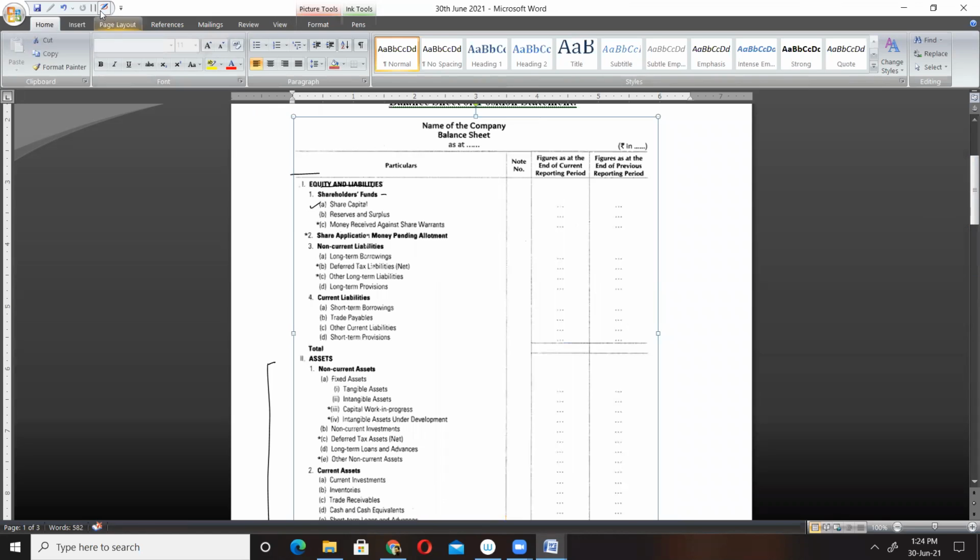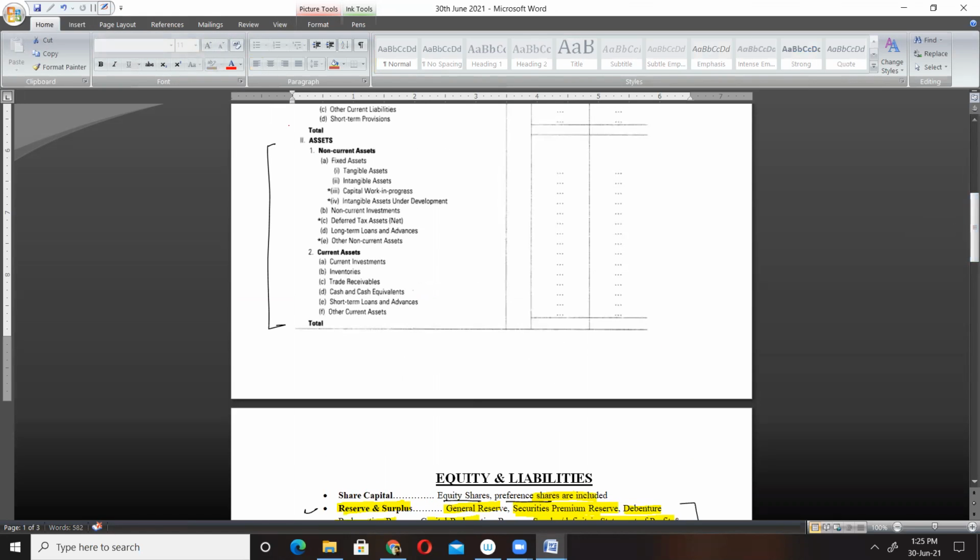Chalo. So we have here the asset side. In the asset side we have non-current and current assets. Under non-current assets we have fixed assets. Under fixed assets we have tangible, intangible, capital work in progress, and intangible asset under development.